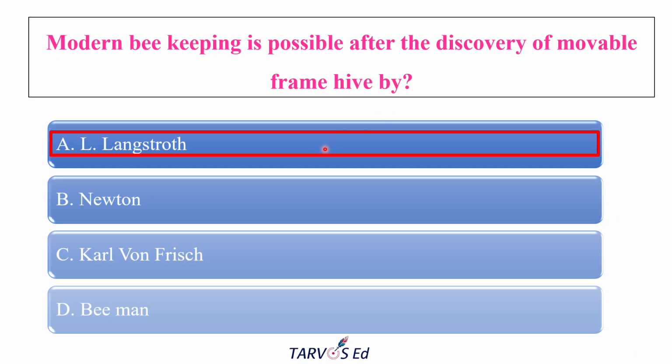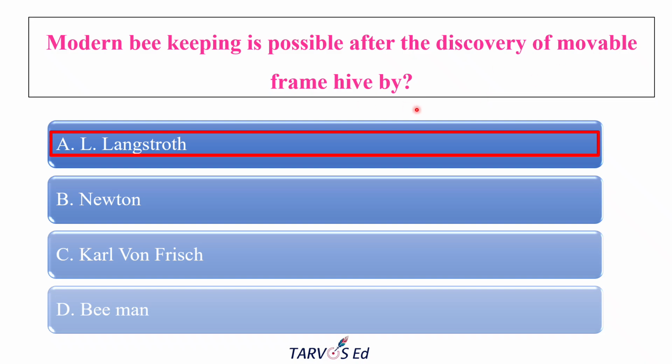In the earlier days, if anyone wanted to take the honey from the comb, they would either cut the comb or squeeze the entire comb, so that the entire colony would get destroyed, right? But after the discovery of bee space, we can easily take the frame out of the box and keep it in the honey extractor. Due to centrifugal force, the honey can be easily collected, right? So that is the movable frame hive.